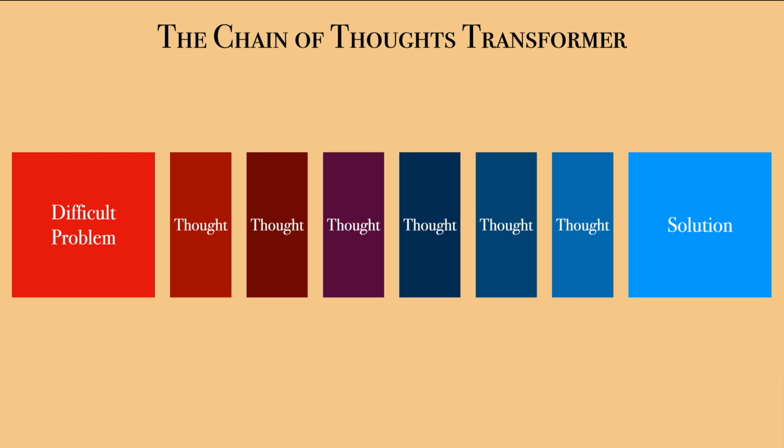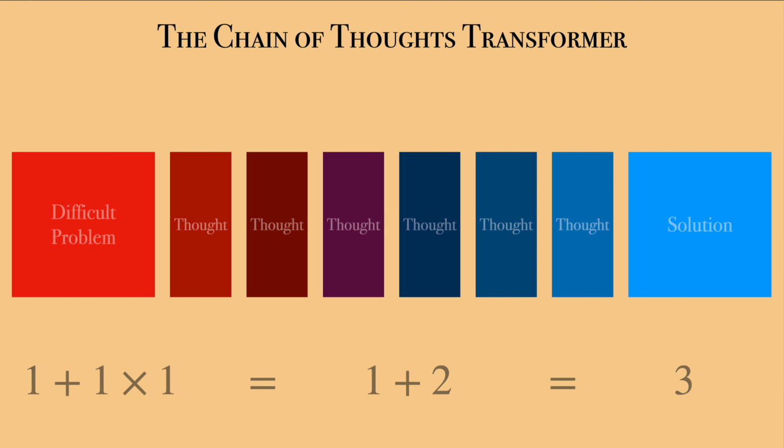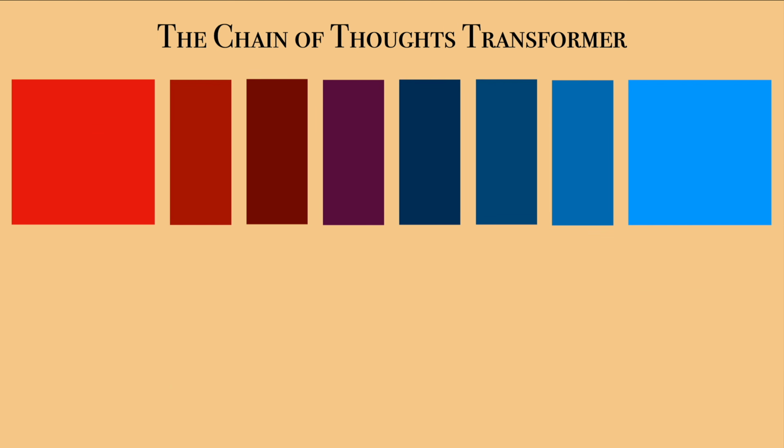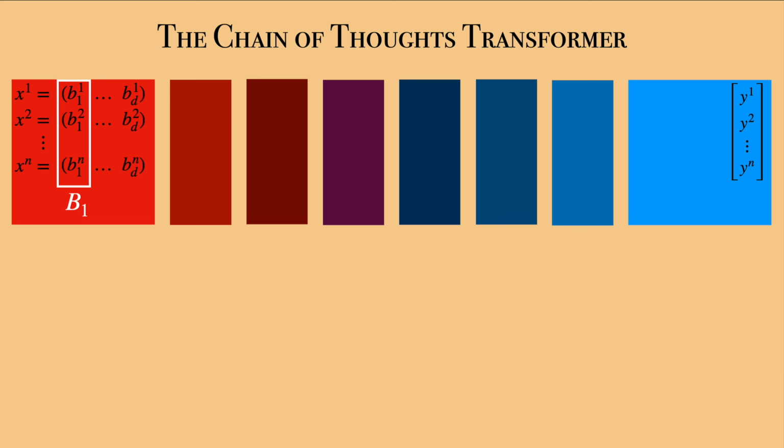Just like you and I would solve this very hard calculation in block by first introducing an intermediate step before finally reaching the final result. The chain of thoughts transformer is parameterized by matrix W, which will be made explicit later. Our objective is, given n bit vectors x1 to xn, to be able to generate a vector of all the outputs y1 to yn. For that purpose, we first read the bit vectors x1 to xn column-wise. The first column b1 is a vector composed of the first bit of all the observations.